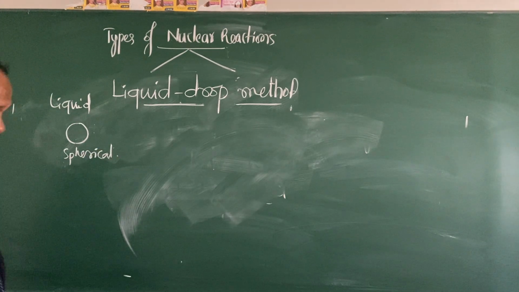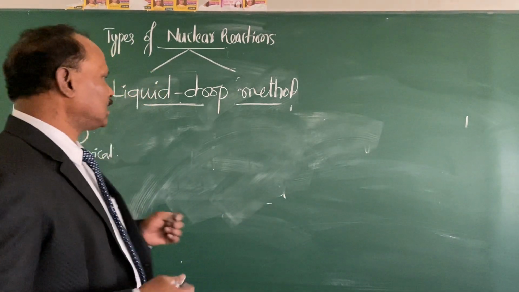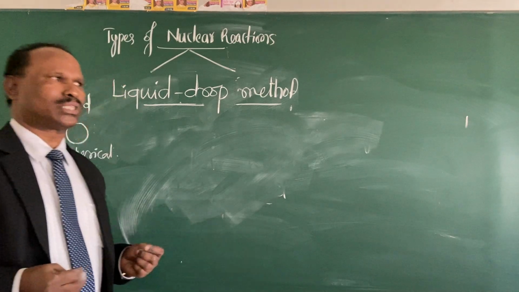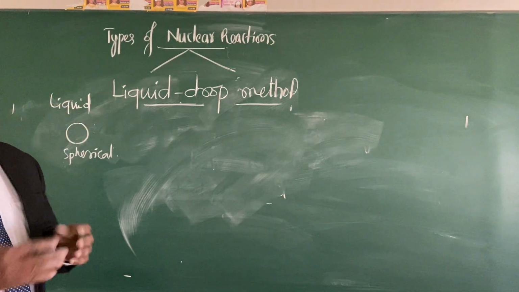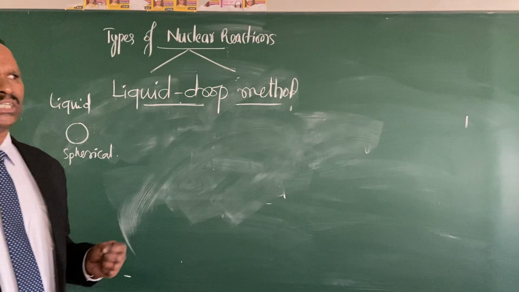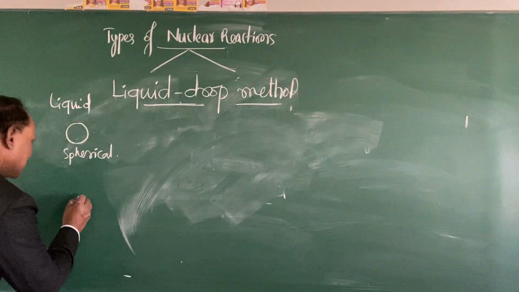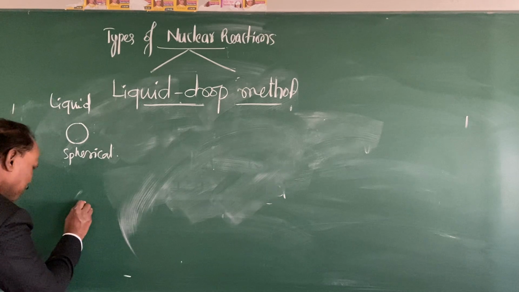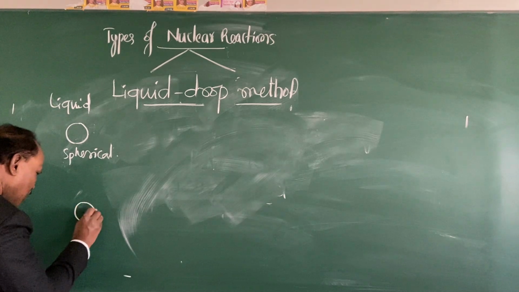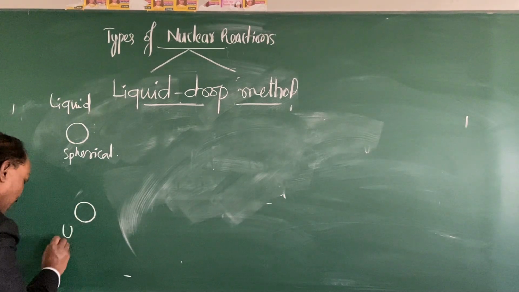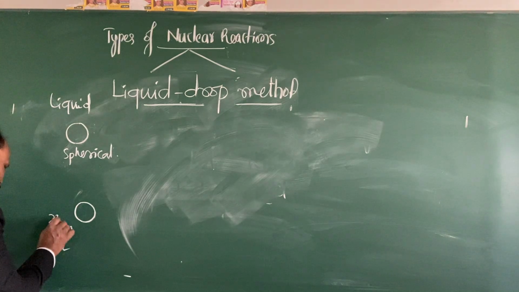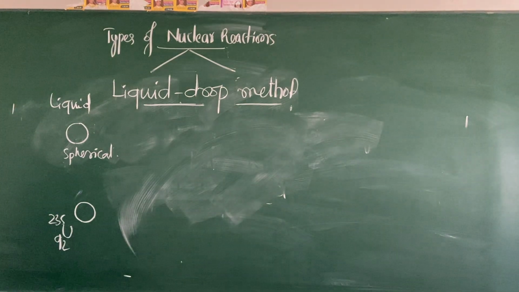Similarly, our uranium-92-235, before it is hit with any projectile, before it is hit with the neutron, is also spherical in shape. So this is our uranium-92-235. Is it okay?